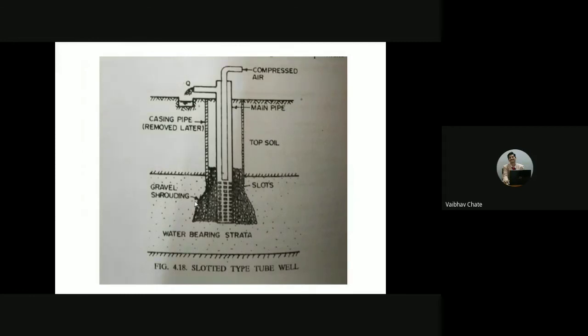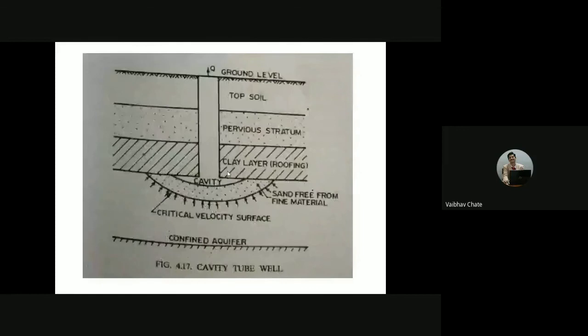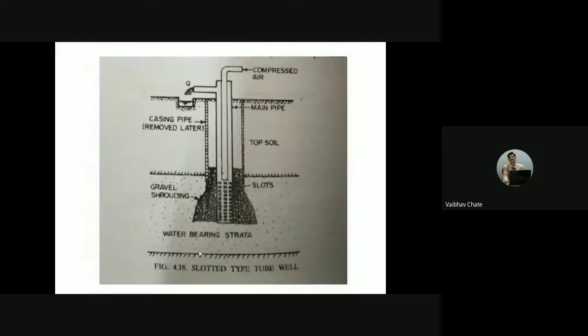When we are considering the slotted type of tube well, let us say we have conditions wherein sufficient depth of water bearing stratum is not available, let us say up to 100 meter or so, or some strong roofing system is not adequate, or cavity well is not feasible. For those particular conditions, we'll be going for slotted type of tube well here.